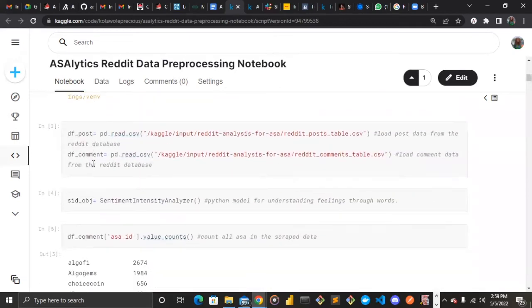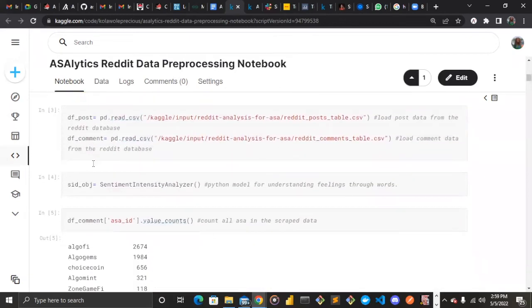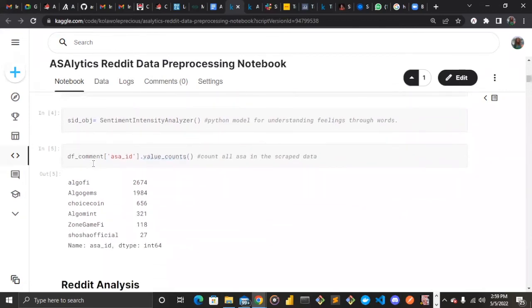we imported our data, which has been scraped from our database, the two datasets, like I mentioned: the post data and also the comments data. Here we are instantiating the sentiment analysis model, which is used in understanding the feelings and getting the sentiment score. And then the next line, line 5, we tried getting the assets in our data.